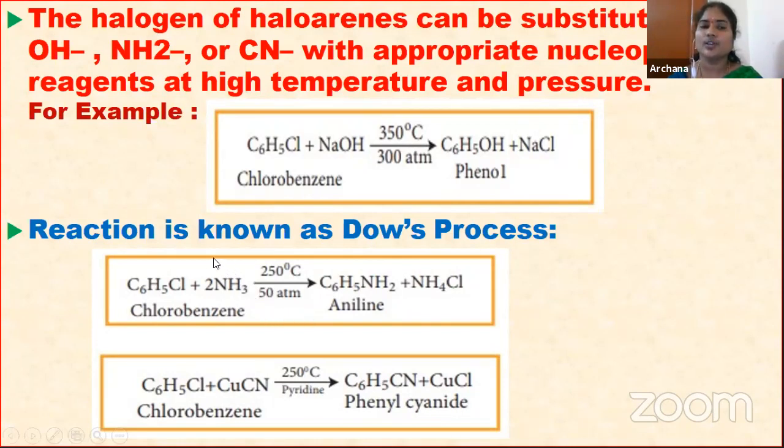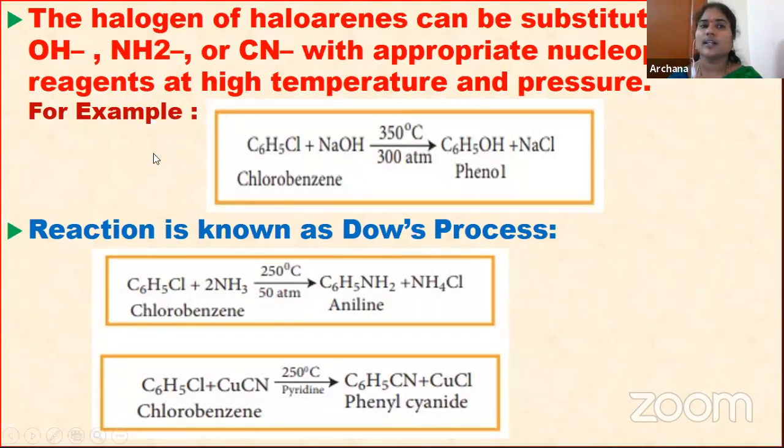then there is another nucleophile. What is the nucleophile? The amine, NH2, is the nucleophile attached at this chlorine. Then you are going to get aniline plus ammonium chloride. Next one is chlorobenzene reacting with copper cyanide at 250 degrees Celsius in the presence of pyridine, and you are going to get phenyl cyanide plus copper chloride.